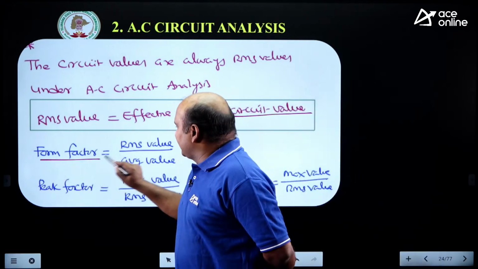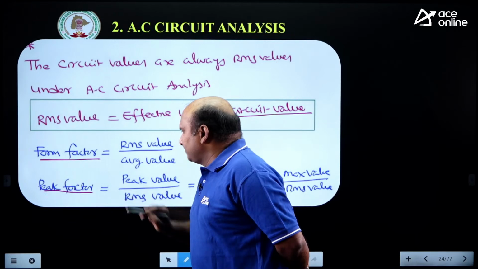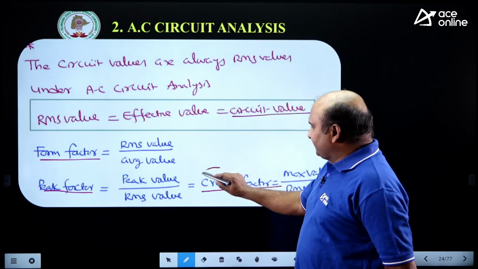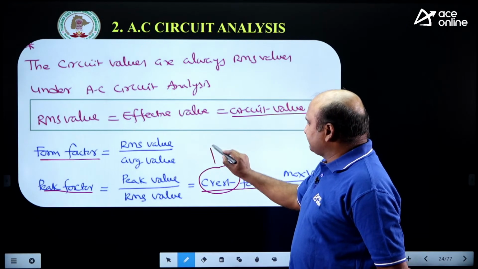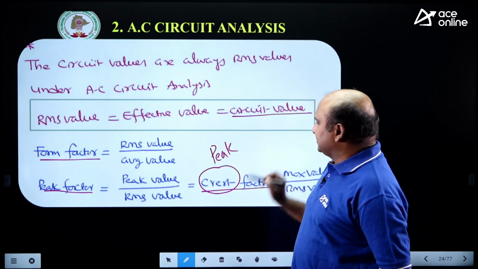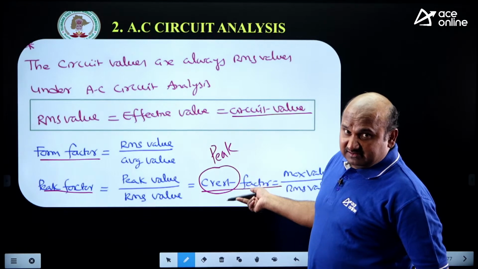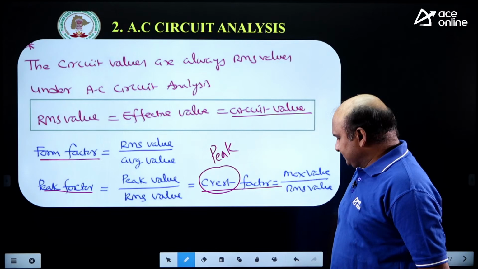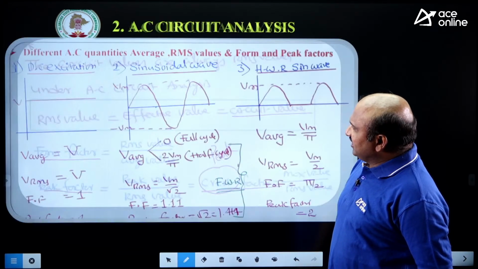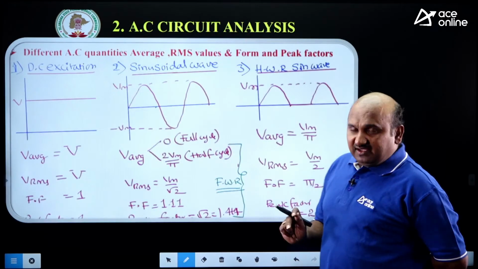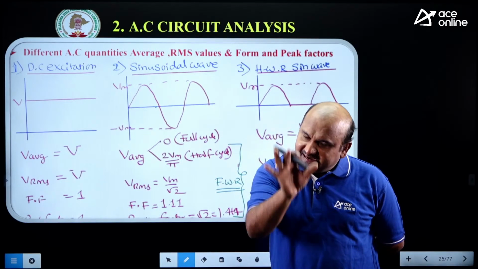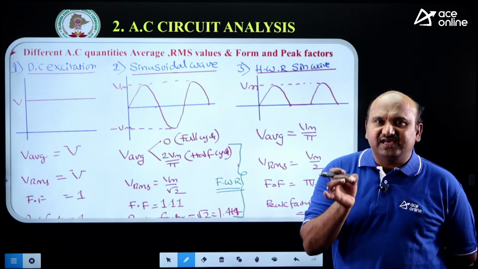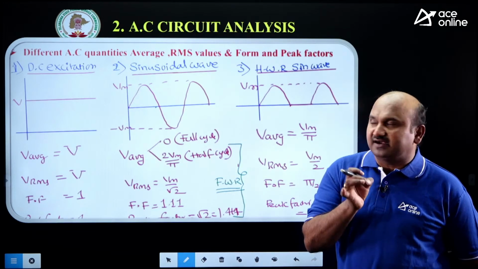Form factor you can define as RMS value by average value. Peak factor is defined as peak value by RMS value, or sometimes the peak factor is also called the crest factor. Peak means crest. Last time you were given this: crest factor is the same as maximum value by RMS value, right? Is it okay? Now let me take some standard signals, which you should know directly. You should know the average value, RMS value, form factor and peak factor.